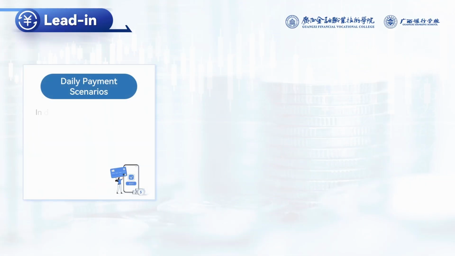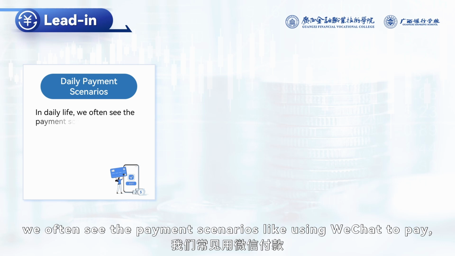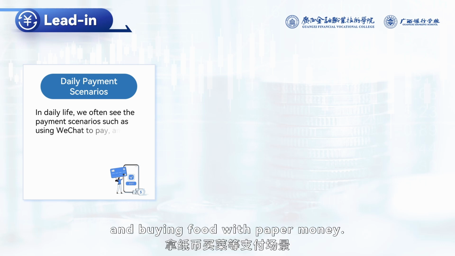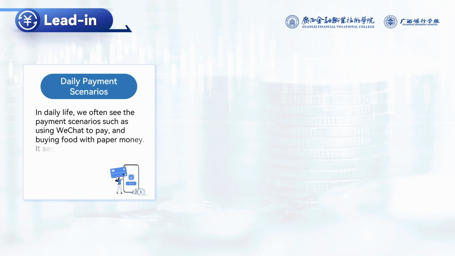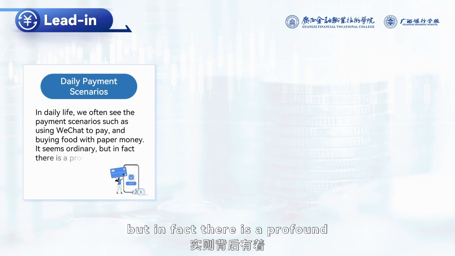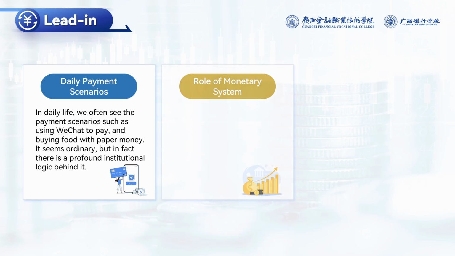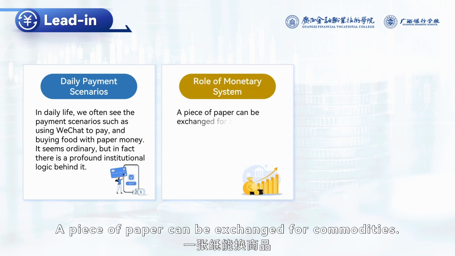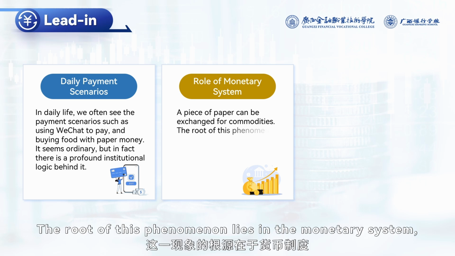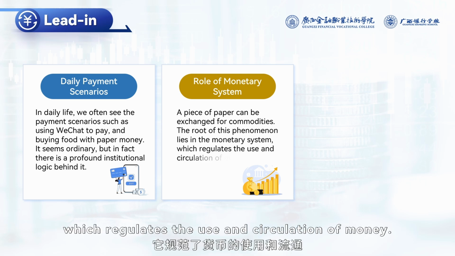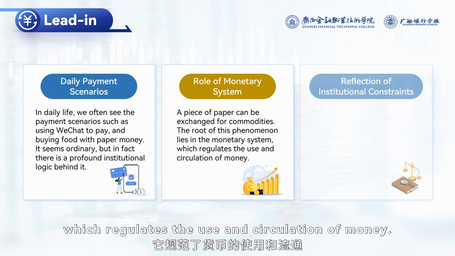In daily life, we often see payment scenarios like using WeChat to pay and buying food with paper money. It seems ordinary, but in fact there is a profound institutional logic behind it. A piece of paper can be exchanged for commodities. The root of this phenomenon lies in the monetary system, which regulates the use and circulation of money.